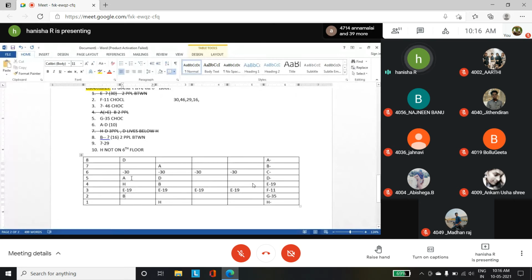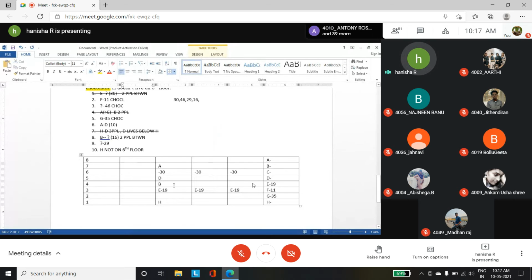So between B and A you have two people and A has 16 chocolates, you will think like that. But look at the clue: the number of chocolates A has is greater than E. If you mark 16 here, which is lesser than E, as per the rule this is not correct. So this case can be eliminated.